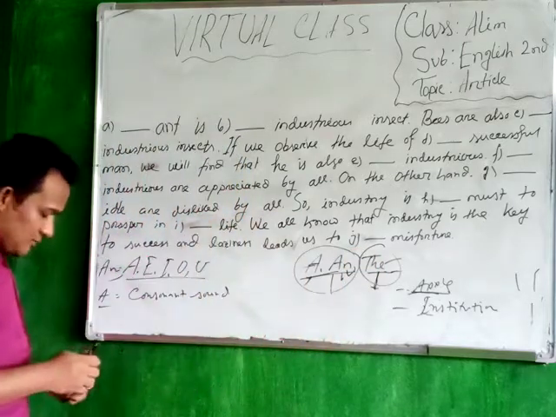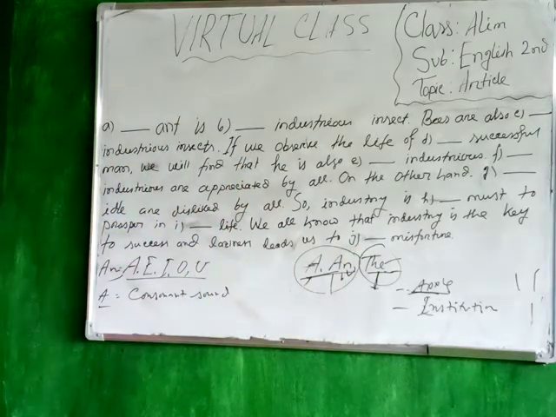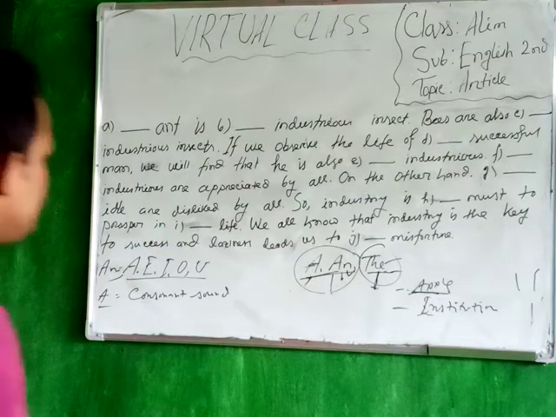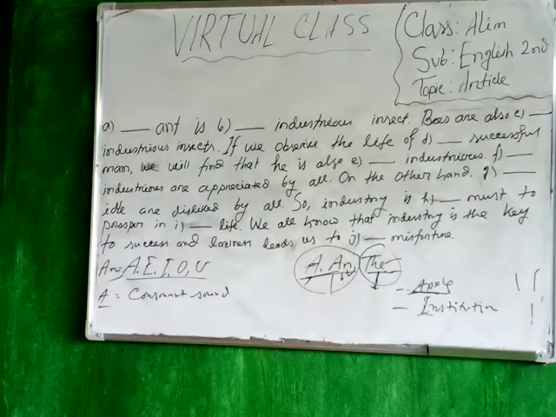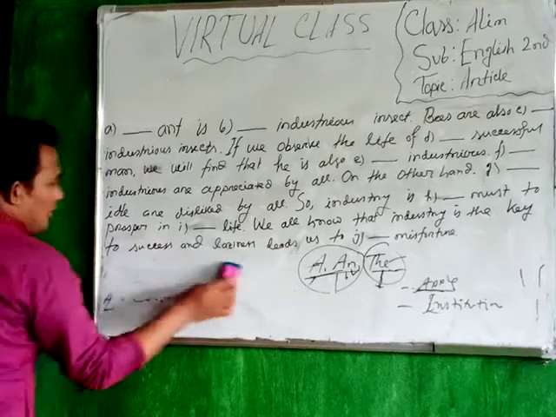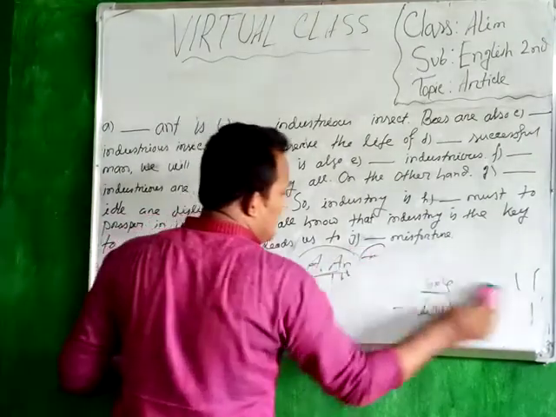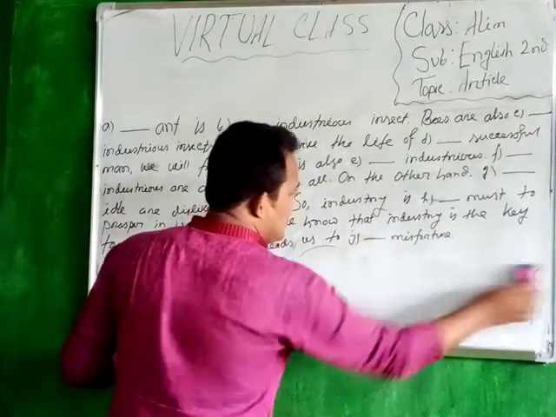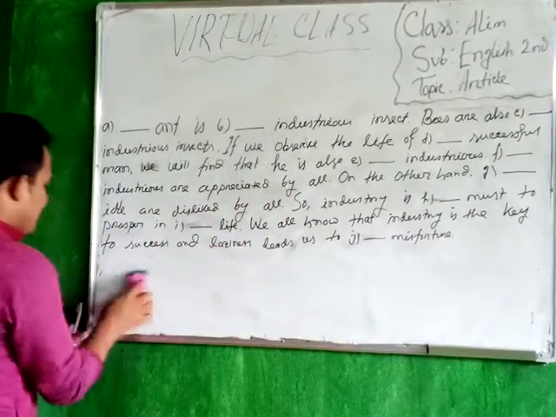So let's come to our discussion. In this discussion, you can see that I have written half a page for you to make you understand.